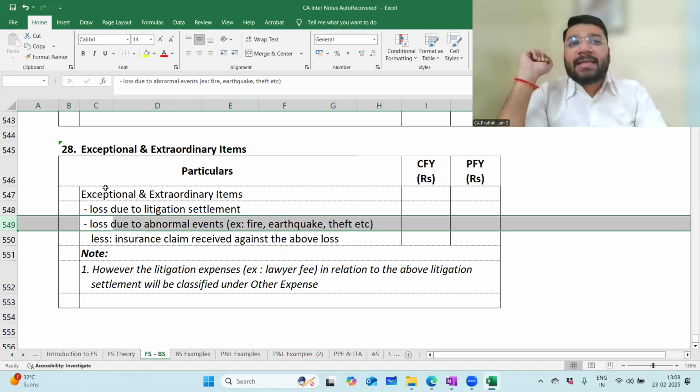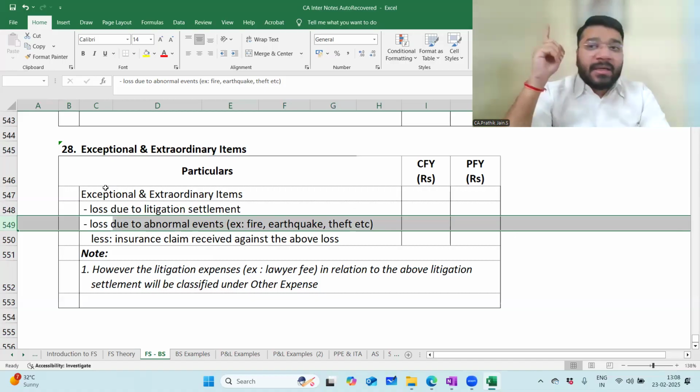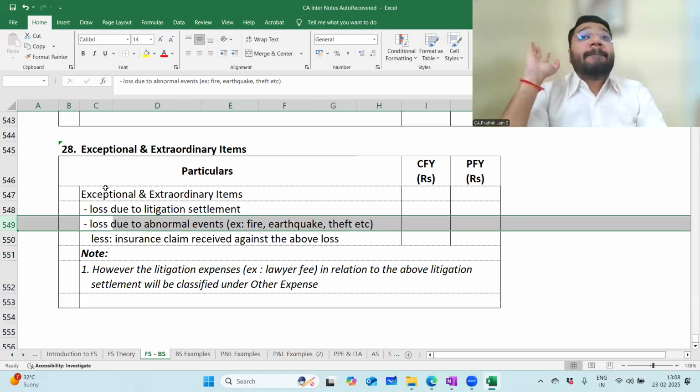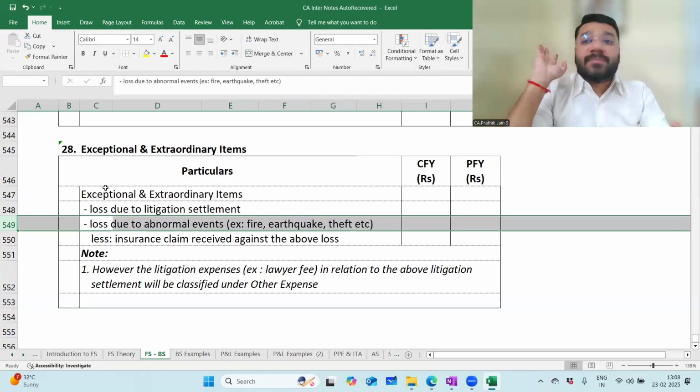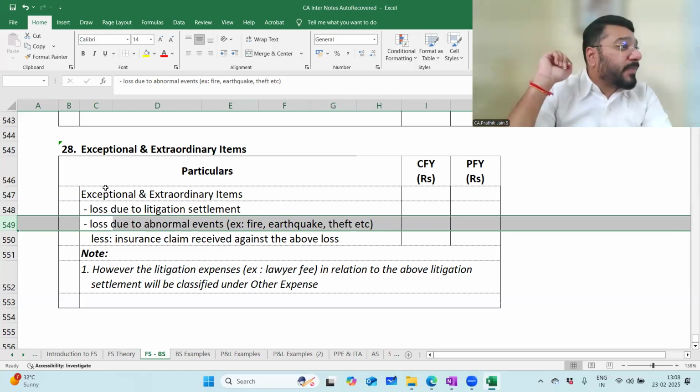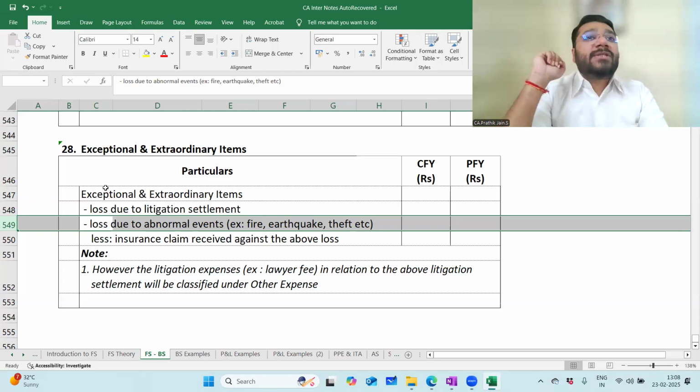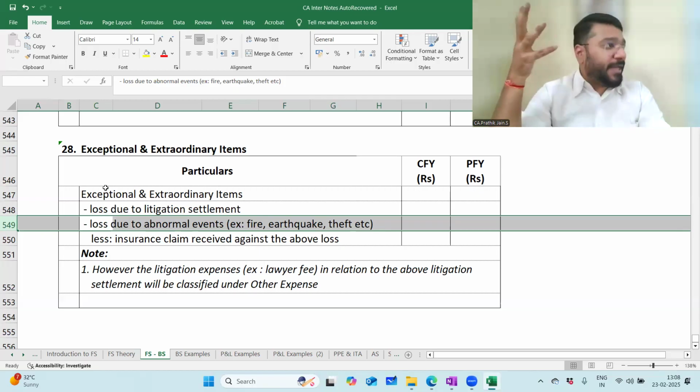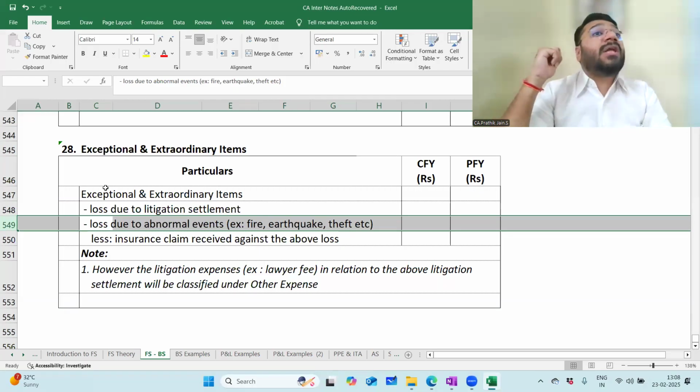I always give a classic example, not just once, multiple times I've told you. If we are in the business of buying and selling petrol, so you are running a petrol bunk. All the way from Delhi, the petrol tanker comes. Petrol is a product which has a nature of evaporation. So now, if there is a loss due to evaporation, will you consider this as normal loss or abnormal loss?